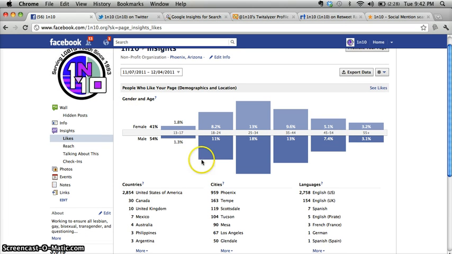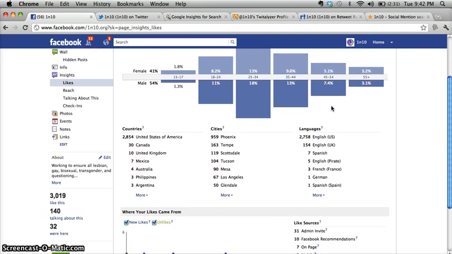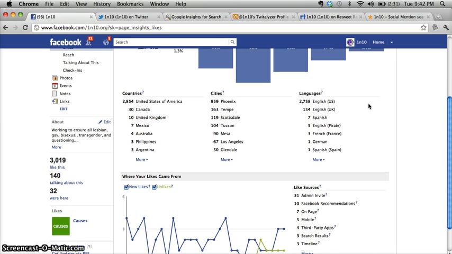So right here, it shows you that 41% of likes come from females, and they fall in the age range of 25 to 34 mainly, with 13%. And 54 males are looking at the page, which is a little bit more than female, in the same age range. If you continue to go down, we'll see that you can see how many people are looking at the page and liking the page.